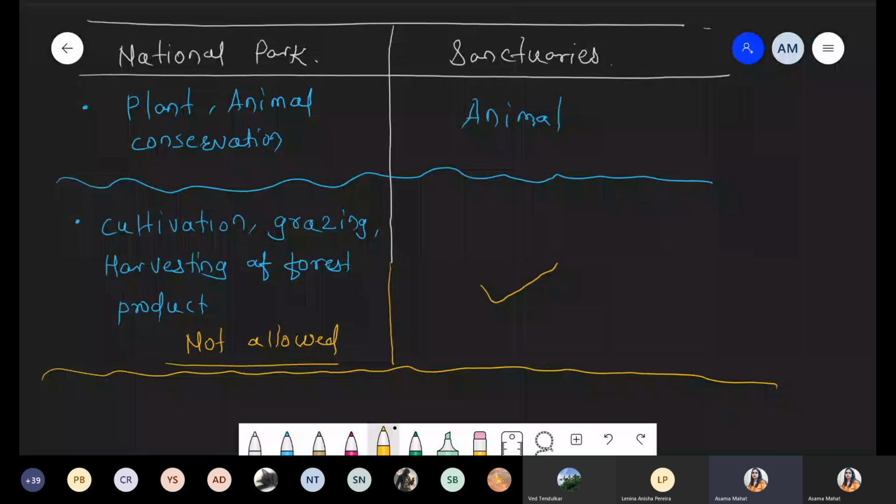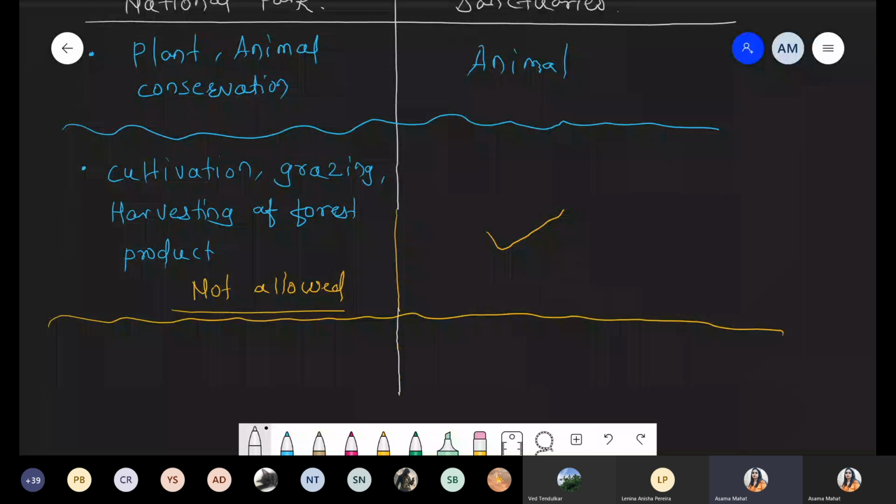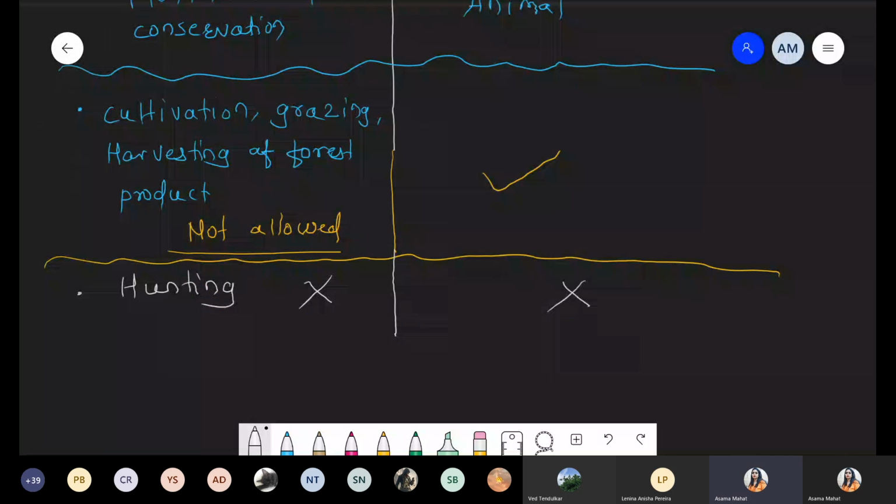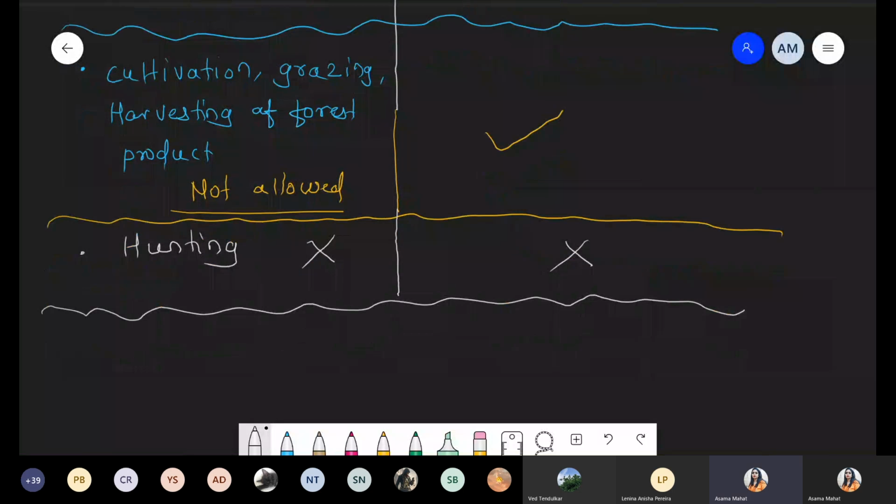Now, third point with respect to hunting. So definitely in both conditions, hunting is not allowed. Now we are talking about the number. What is exactly the number? If I'm talking about India, how many national parks are present?